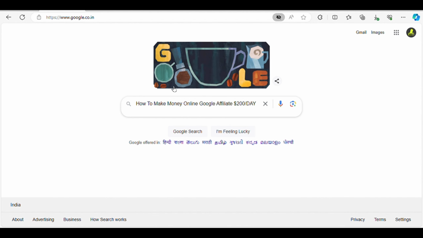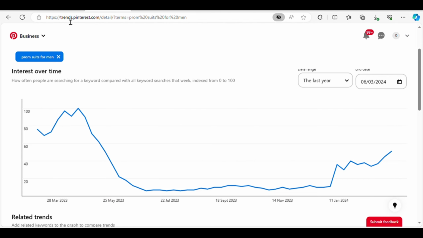The very first thing we're going to do is head over to a website called trends.pinterest.com. No, we're not using Pinterest itself, but rather Pinterest Trends to predict which niche or category we should target to make money. For example, I found a promising niche, prom suits for men. By analyzing the trend data, we can see that searches for this term skyrocket around April and May, coinciding with prom season. This tells us that there's a huge potential audience looking for prom suits during this time, presenting a great opportunity for us to monetize.